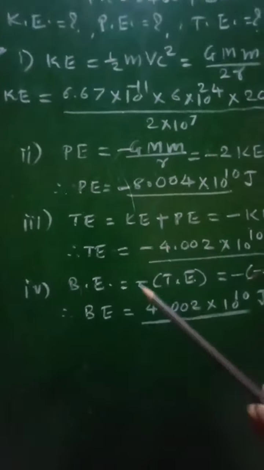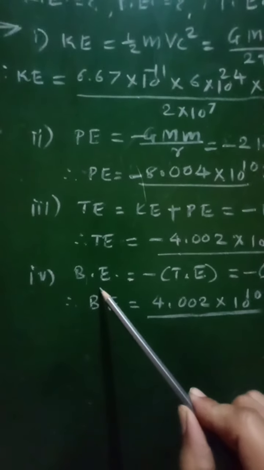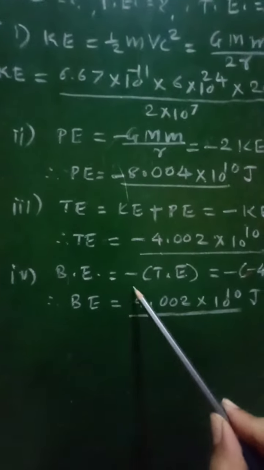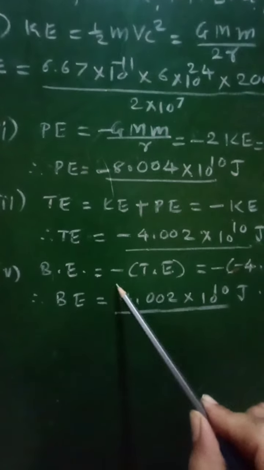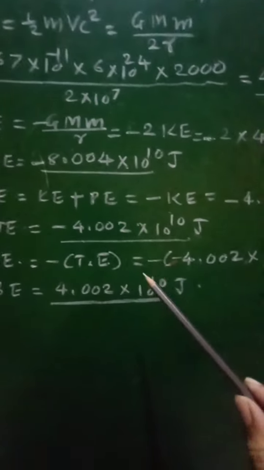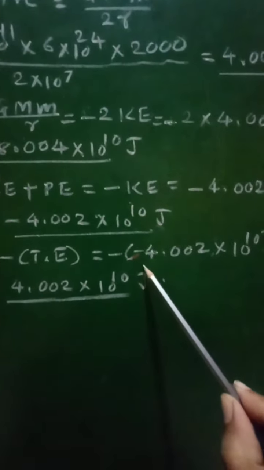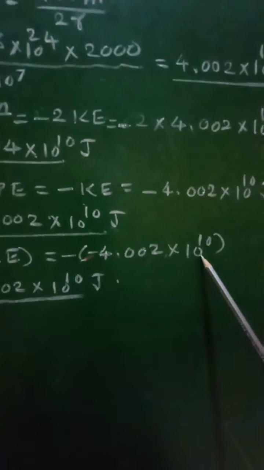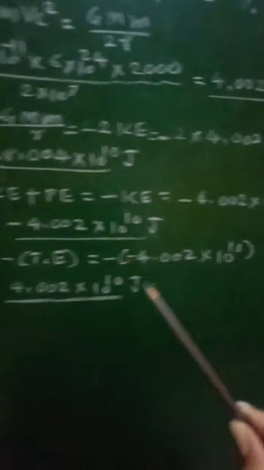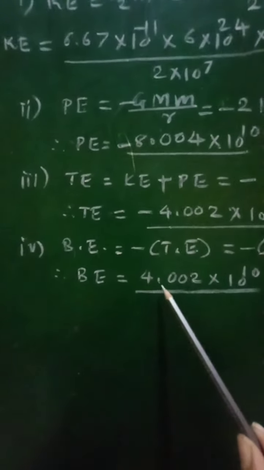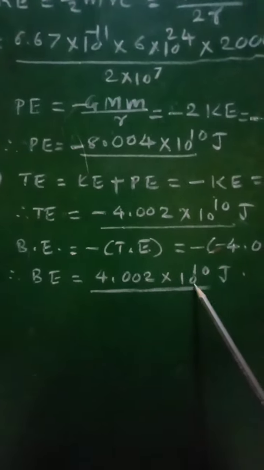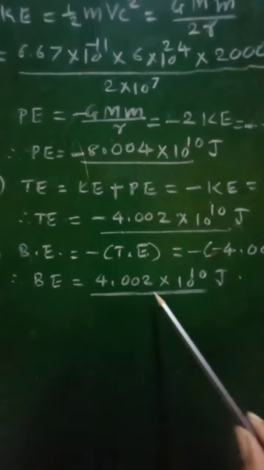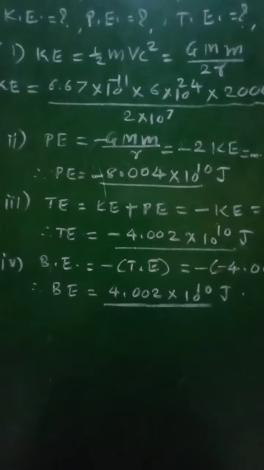Then we will find out the fourth one, that is binding energy, which is nothing but the negative of total energy, that is minus of total energy, that will be equal to minus of minus 4.002 into 10 raised to 10, which comes out to be binding energy equal to 4.002 into 10 raised to 10 joule. So this will be the required binding energy.